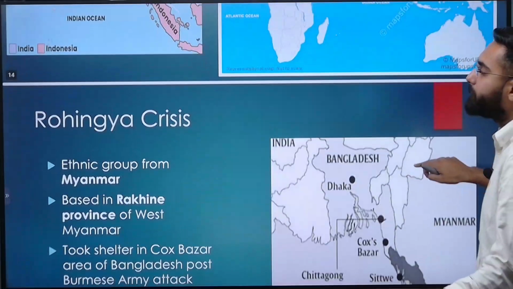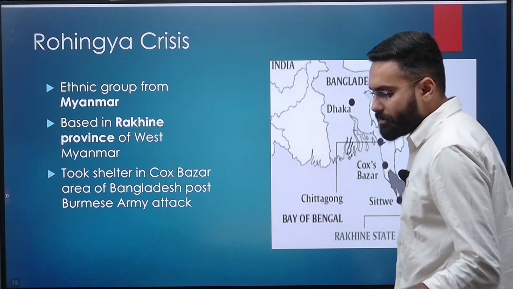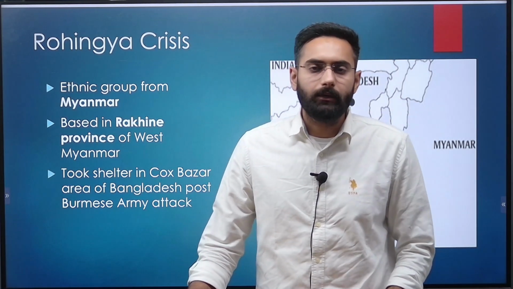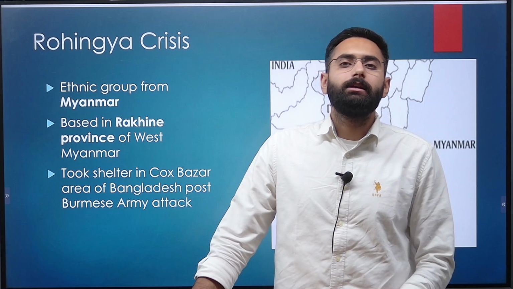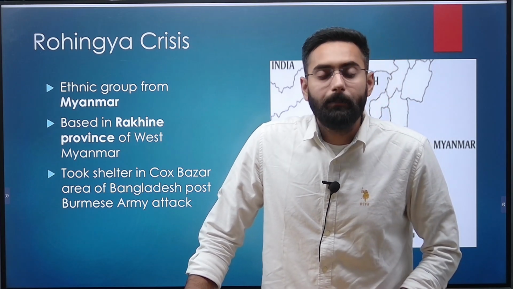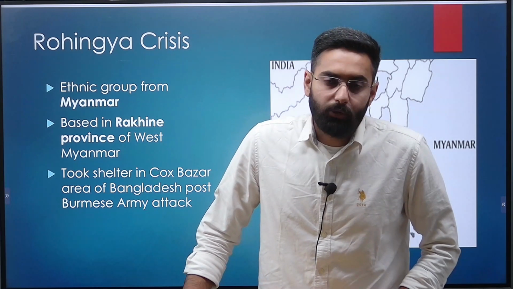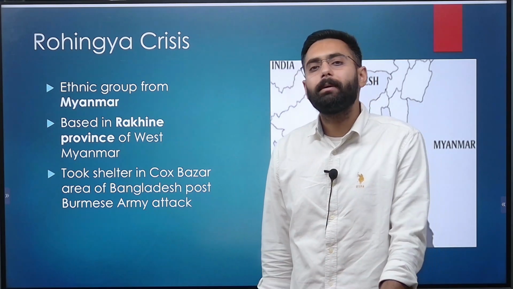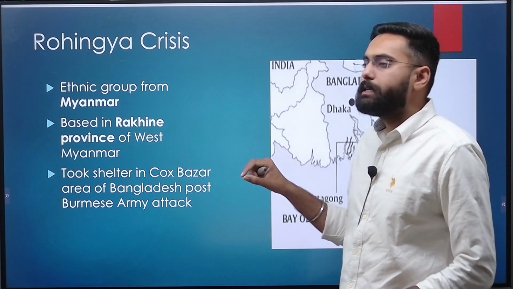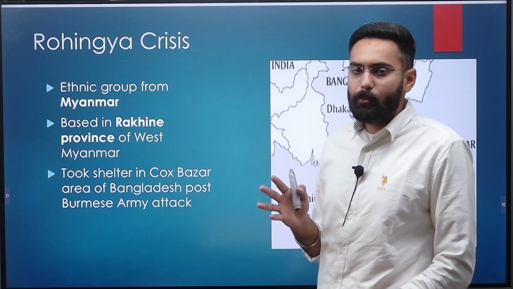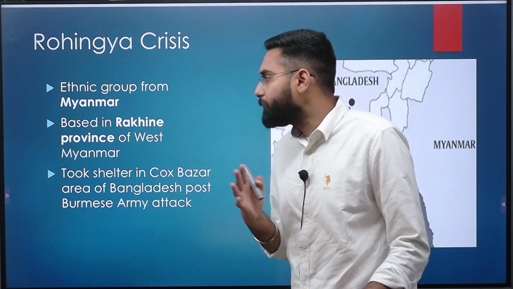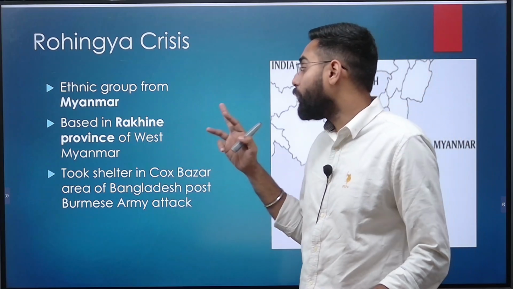So going forward, let's stay in the region and come to a crisis. You already know a lot about this crisis. Rohingyas are basically the communities which have migrated from Myanmar because of the Burmese army's action. This crisis is a bit old now, but what you have to remember in this crisis, that I will be telling you. It is basically an ethnic group from Myanmar. So Rohingyas are from Myanmar. And where are they coming from? They were based in the Rakhine province of West Myanmar.